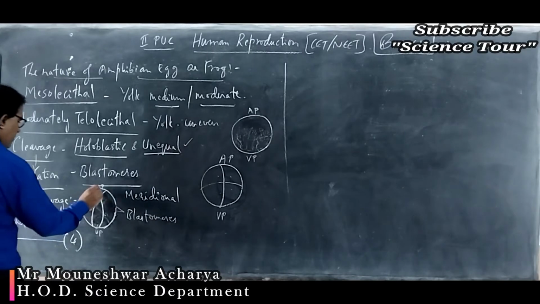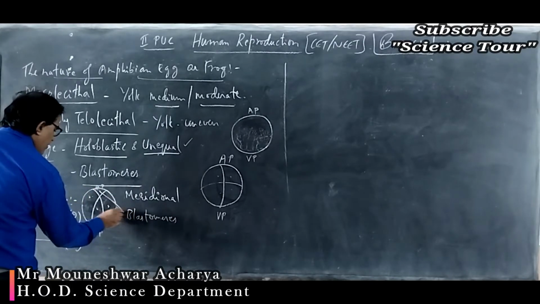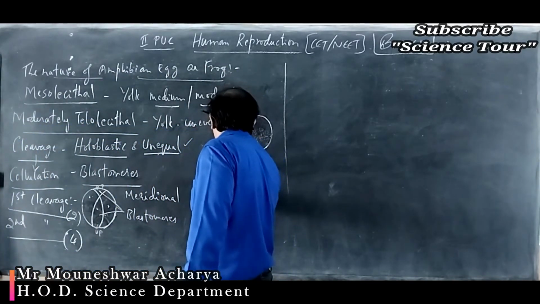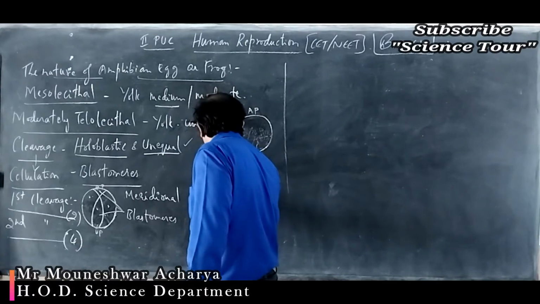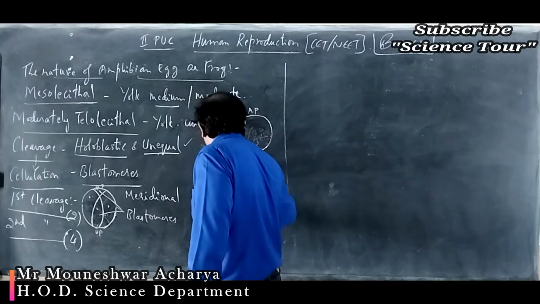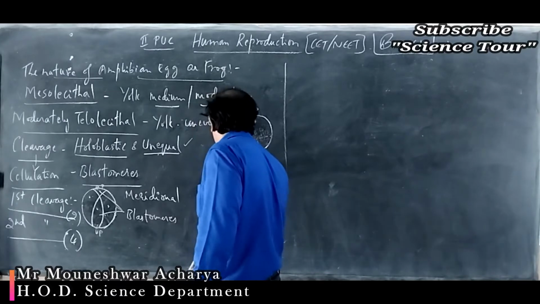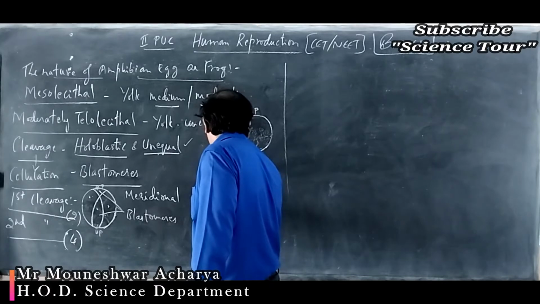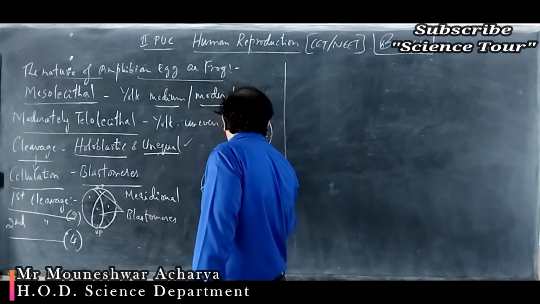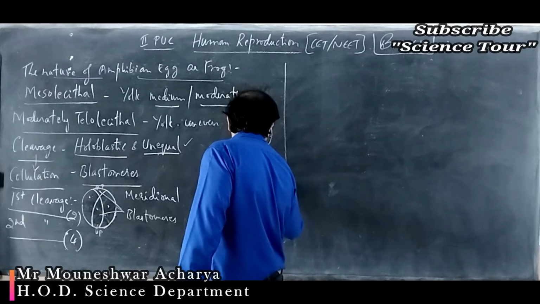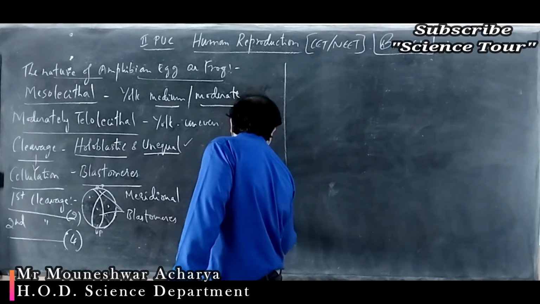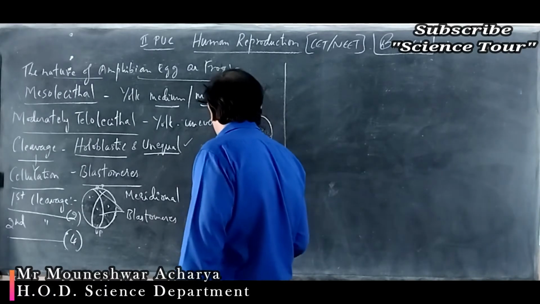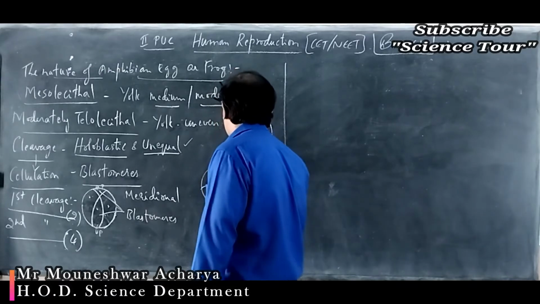Okay, this results in the formation of four blastomeres. Now just see: the first cleavage is meridional, the second cleavage is also meridional, and see the third cleavage. The third cleavage is like this. It is latitudinal, or equatorial. So that results in the formation of 8 blastomeres.